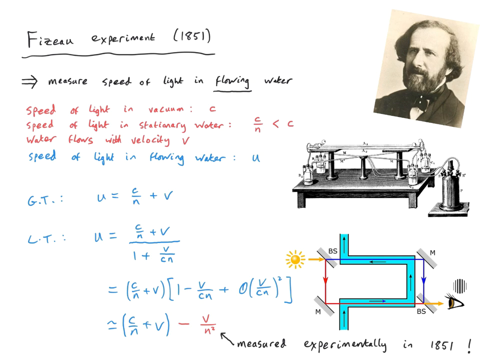There are some other fascinating consequences of relativistic velocity addition that we see in the field of astrophysics. In particular, we see the relativistic Doppler effect, and we also see the aberration of light, as it's known. These are both effects coming from the relativistic velocity addition formula, and we'll actually be discussing those in the relativistic optics lecture yet to come.